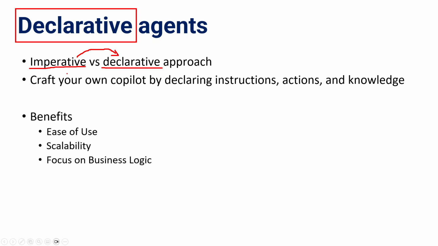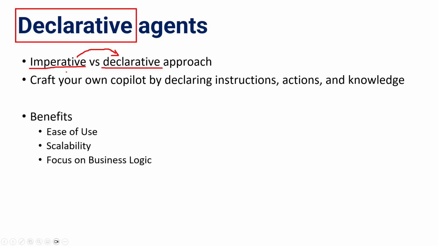So first, let us see what the imperative approach is, which was the traditional approach when we built software or even AI systems. We followed an imperative kind of approach. This means we explicitly defined how a system should perform a task step by step. Maybe think of this like writing a recipe. Each instruction must be followed in a strict sequence. Then and only then are you able to get your final product, your final recipe, right?